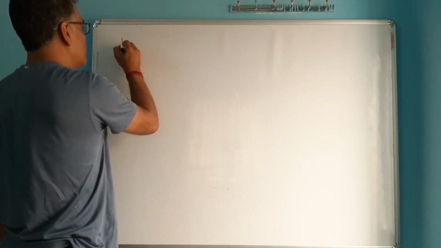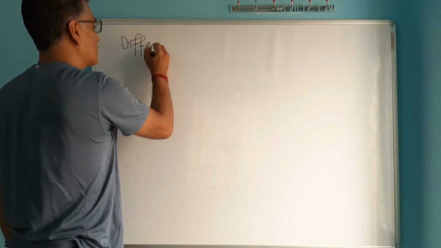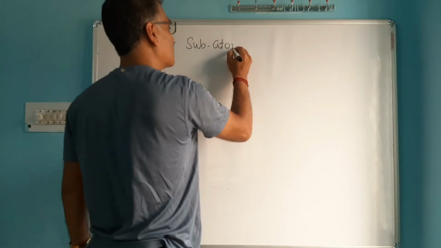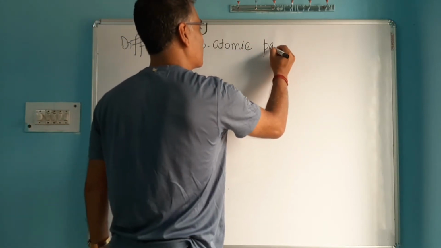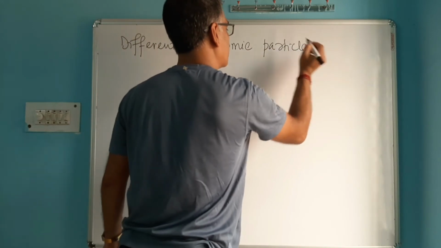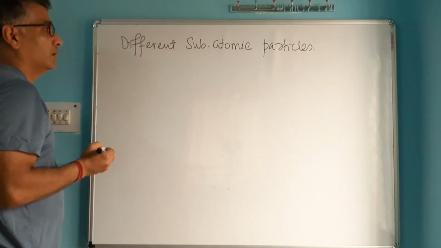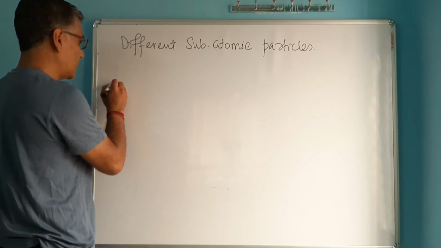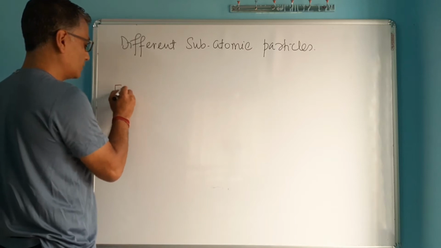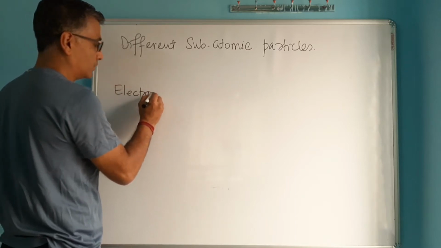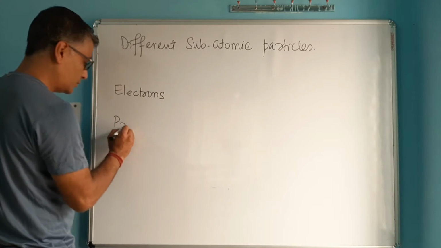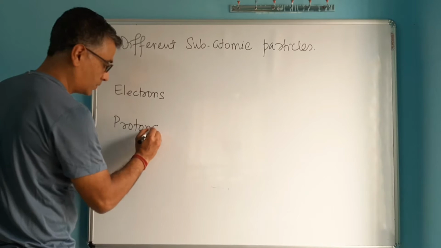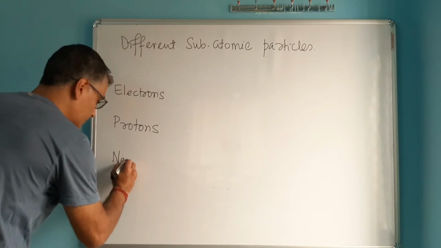So different subatomic particles. You know there are three subatomic particles. They are known as electrons, protons and neutrons.